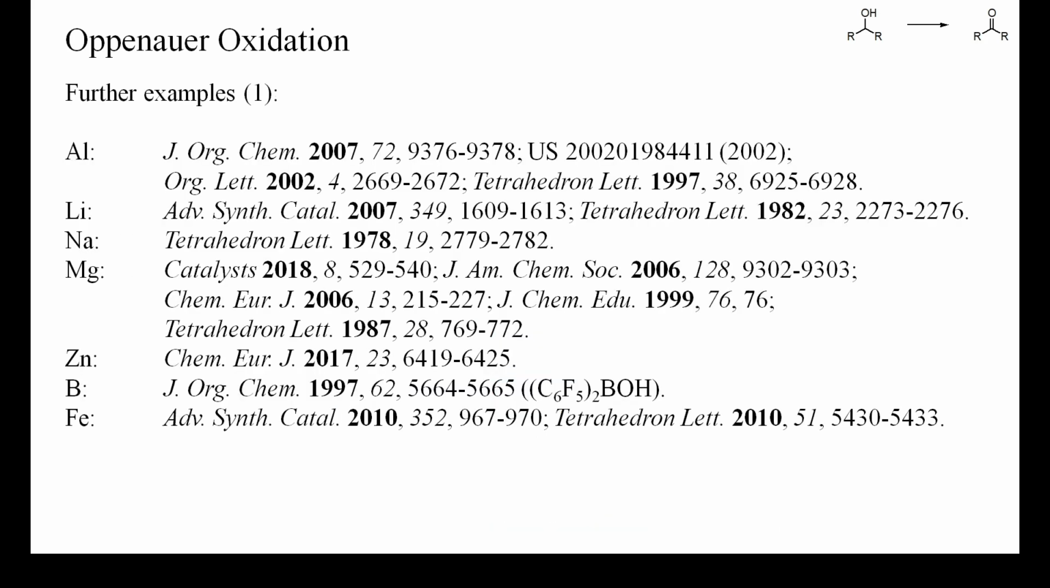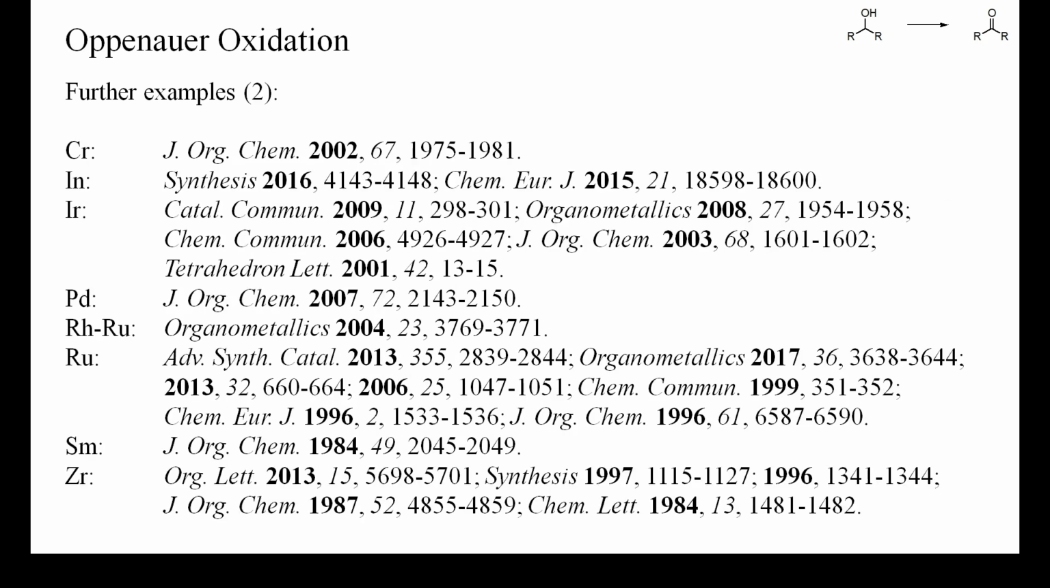A large number of different catalysts have been tested both for the Oppenauer oxidation and the Meerwein-Ponndorf-Verley reduction, as shown on this and on the next slide. Calcium and titanium alkoxides do not seem to work well, but for several other metals, including transition metals, successful examples have been reported. Here are some more examples of transition metal catalyzed Oppenauer oxidations, including noble metals.